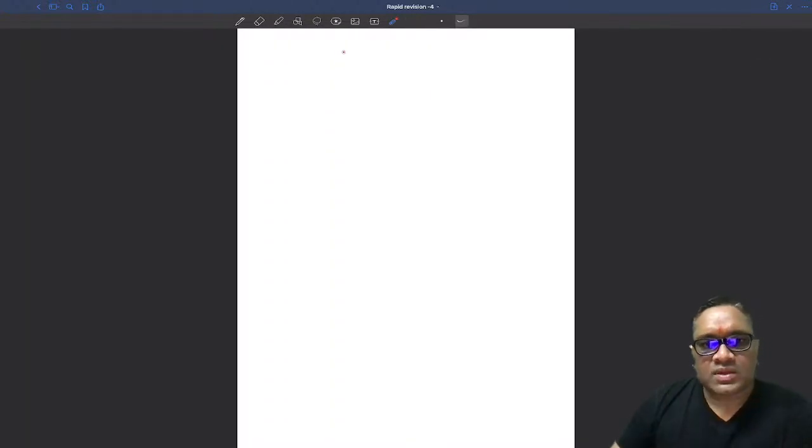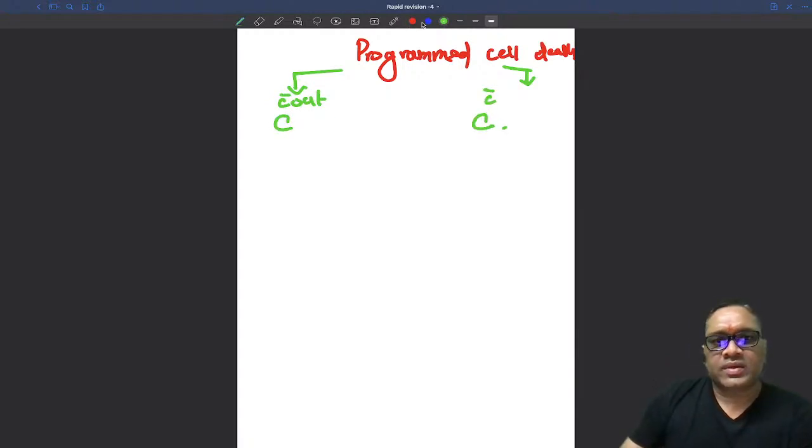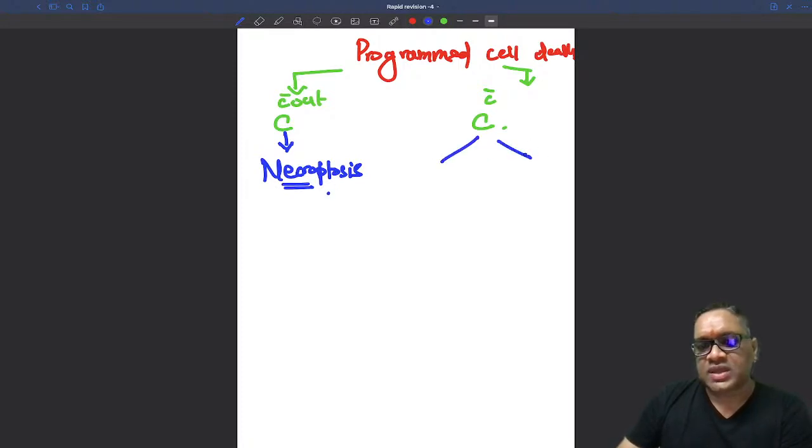If we talk about programmed cell death, we can divide it into two categories: without caspase and with caspase. Without caspase is called necroptosis. With caspase, this can be apoptosis or pyroptosis.